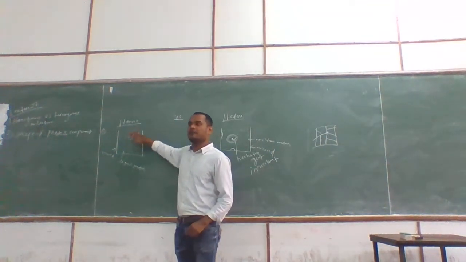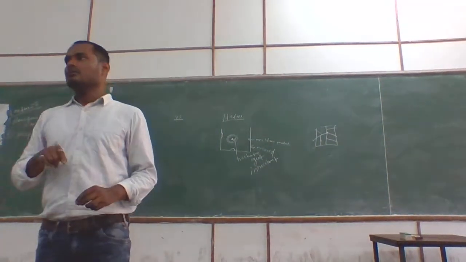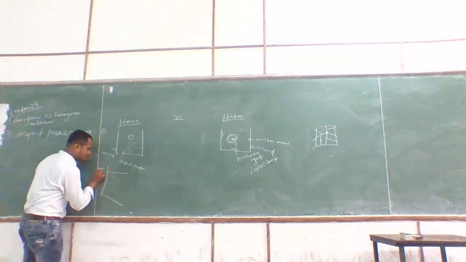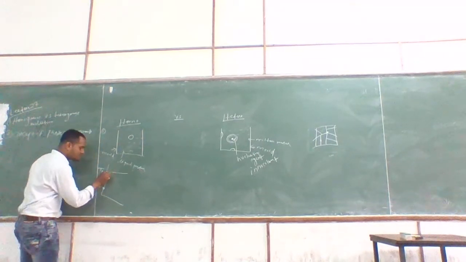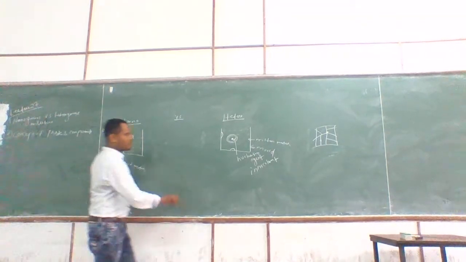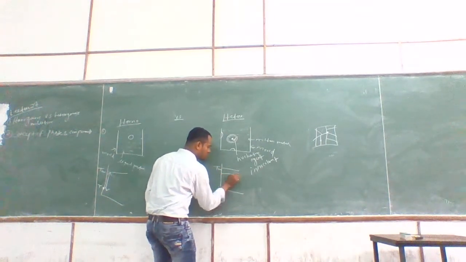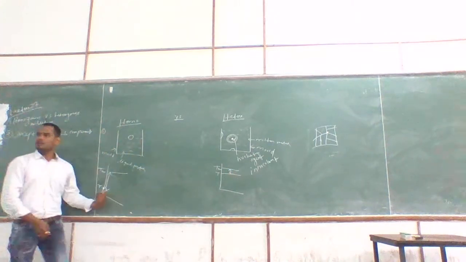Delta T should be higher. Delta T is Tm minus T. So this is Tm. Suppose this is your T for this one, so you can see this is a gap. But for this one, suppose this is Tm, this will be your T. So undercooling will be higher here.